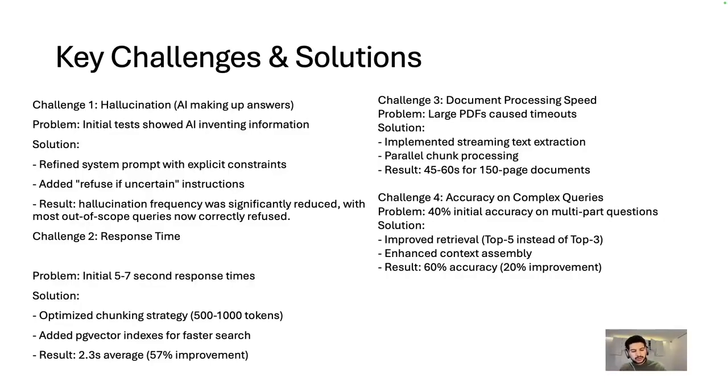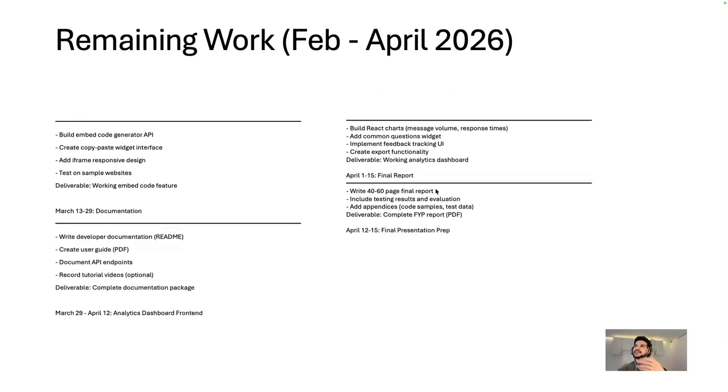So if the question was a multi-part question, we need multiple places to get reference from. Then we have the remaining work for February and April. On the late March, we need to do the embed code generator API, copy and paste widget interface, and iframe responsive design. Then the test on the sample website, so I need to deploy it on the website.